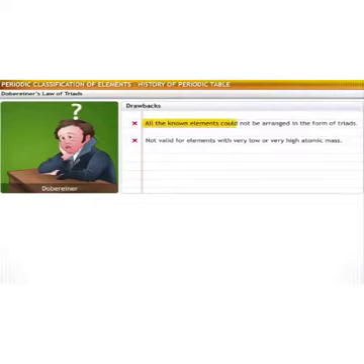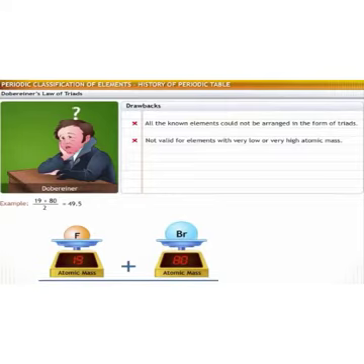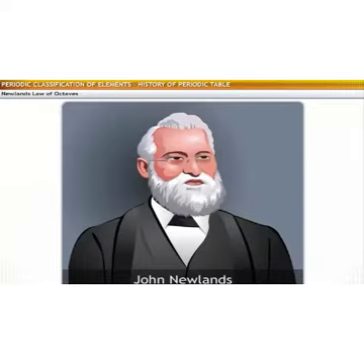While this law worked to some extent, it was not a success. In the case of elements with very high or very low atomic mass, it failed. For example, consider fluorine with atomic mass 19, chlorine with atomic mass 35.5 and bromine with atomic mass 80. The mean of fluorine and bromine comes around 49.5. It varies significantly from the atomic mass of chlorine, that is 35.5. So since Dobereiner's law could not classify elements successfully, trends in classification continued.